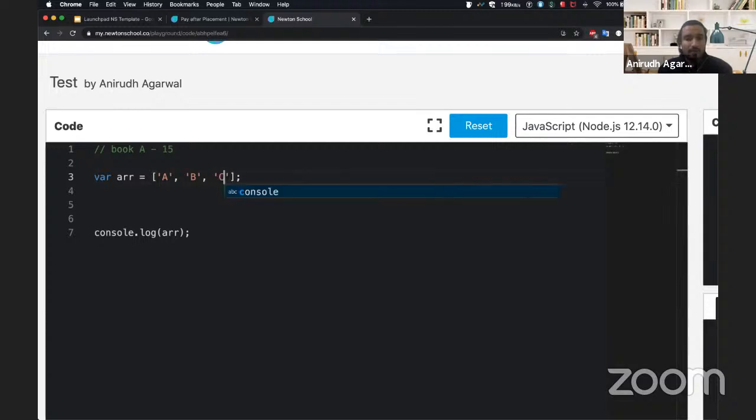My bad. And I'll say D. Let's say there's 4 issuers. I'm very lazy to type, right? So let's say I want to know the name of the person who has taken the book, the third person who has taken the book. So what will I do?